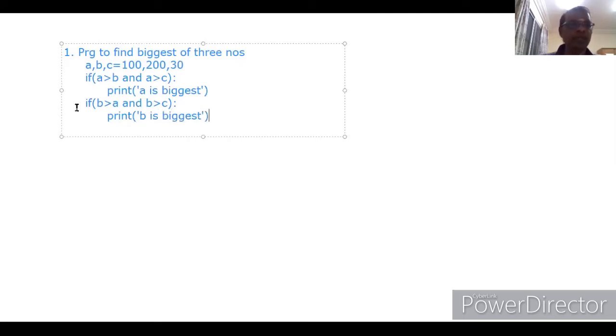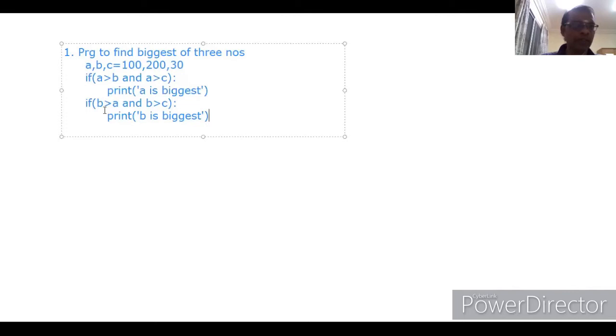Now compare. A is 100. 100 greater than 20, condition true. 100 greater than 200, condition is false. 100 greater than 30, this is true. This condition false, this condition true, and AND gives false. So A is biggest will not execute.